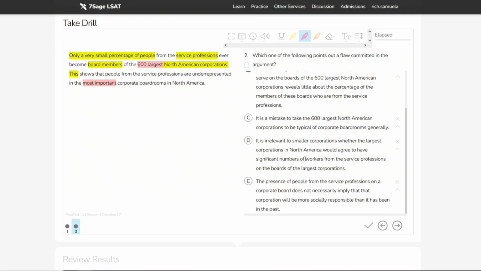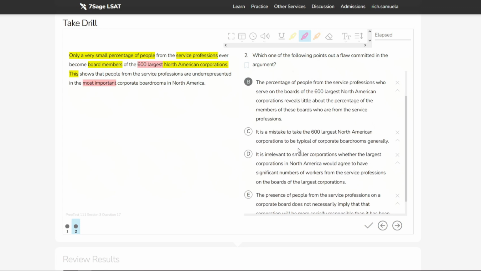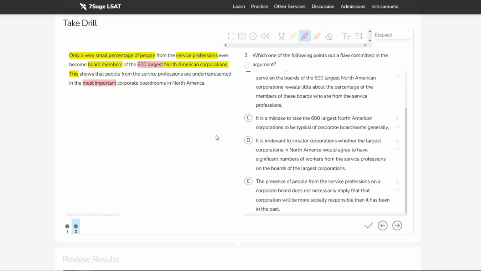Moving on to C, let's see why C is wrong. It is a mistake to take the 600 largest North American corporations to be typical of corporate boardrooms generally. So I think we're talking about a pretty specific subset of corporations here. We're talking about the 600 largest and the most important corporate boardrooms.